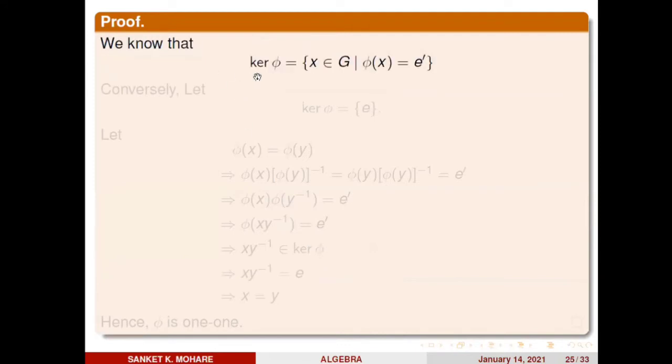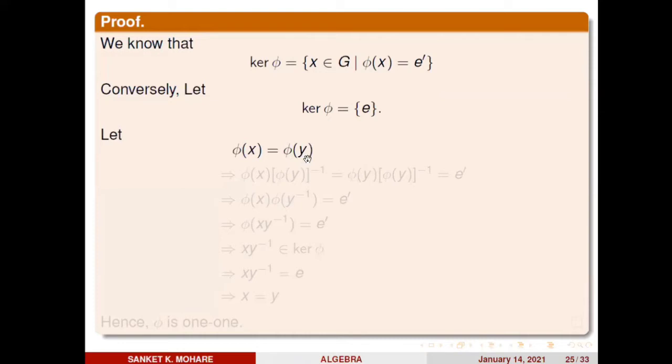Now we know the definition of kernel of phi. Conversely, let us assume kernel of phi equals E. Now we have to prove that the mapping phi from G to H is 1-1. Remember one thing throughout: whenever we have to prove any mapping is 1-1, we simply apply the definition of 1-1ness. So here we assume phi x equals phi y, take two images phi x equals phi y, and then we'll prove x equals y.